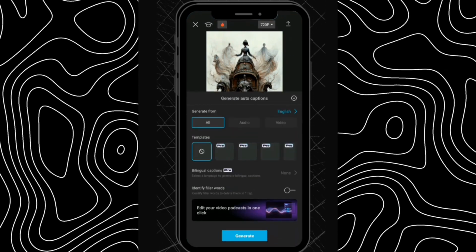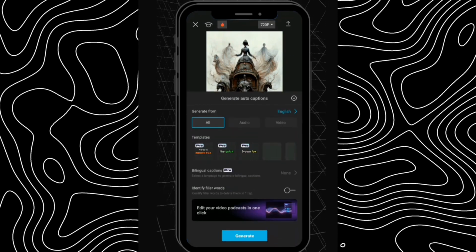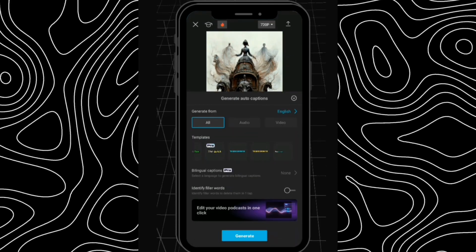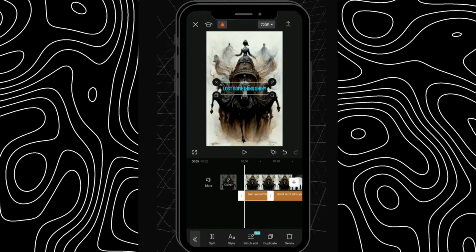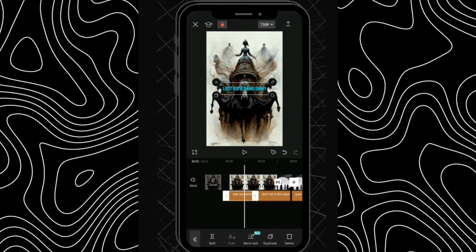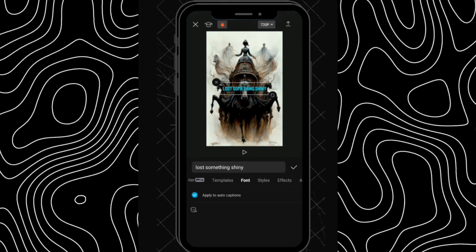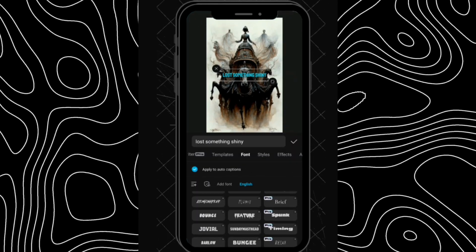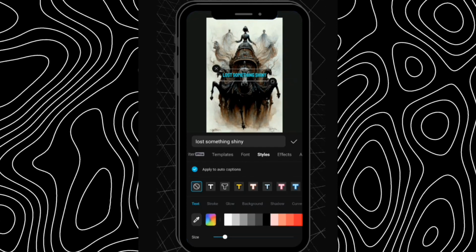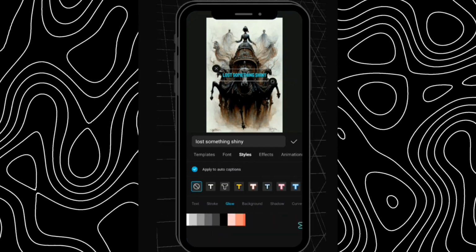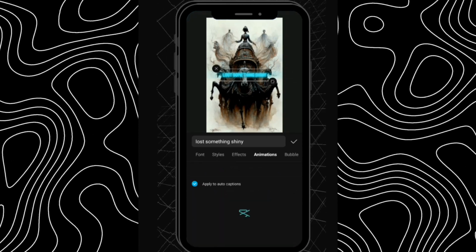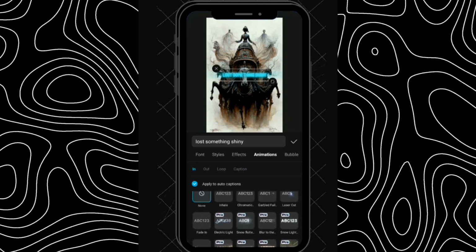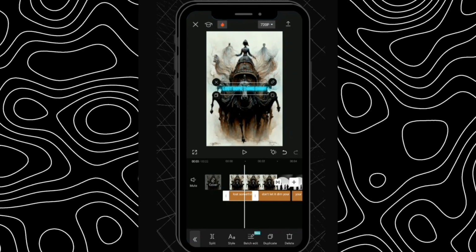Choose a suitable caption template using the Auto Captions tool. Editing for clarity and brightness to enhance viewer retention. We have done producing your inaugural video.